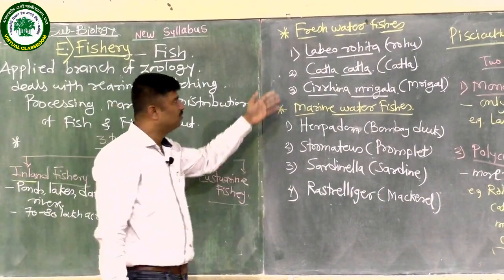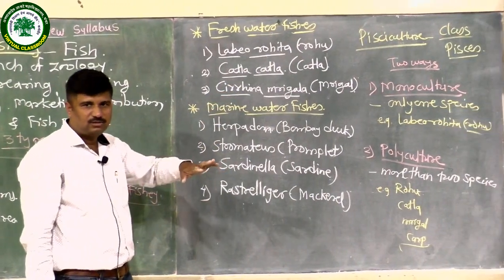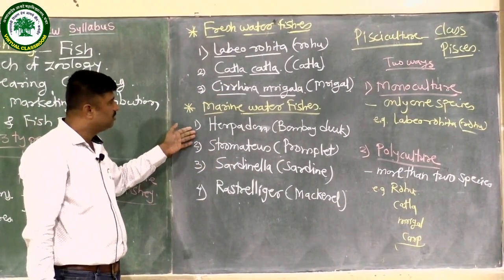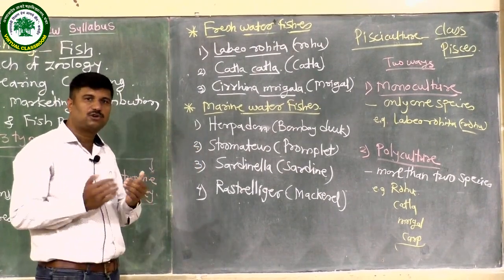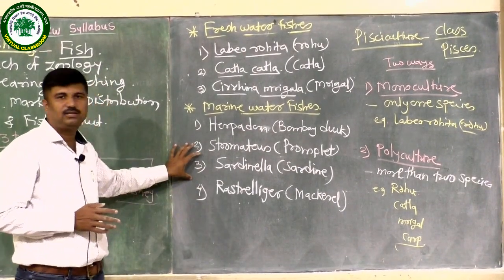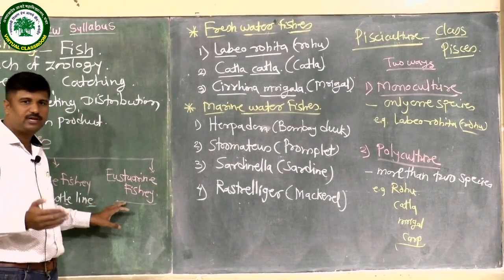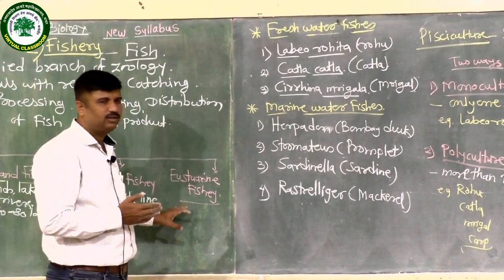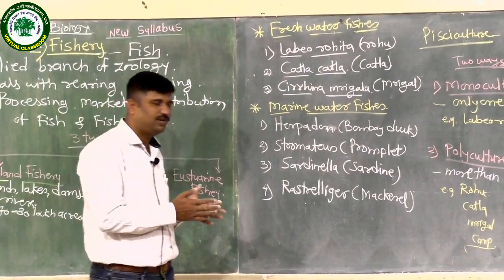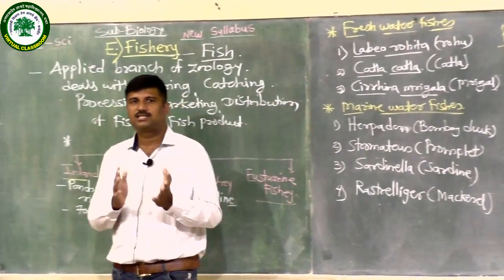If we select the freshwater variety, then we have to use normal freshwater. If we select marine water fishes, then we have to use this water. Specifically, this project is near the estuarine area, from where estuarine water enters this pond, and then the rearing of marine water fishes takes place. Then the excavation of ponds.